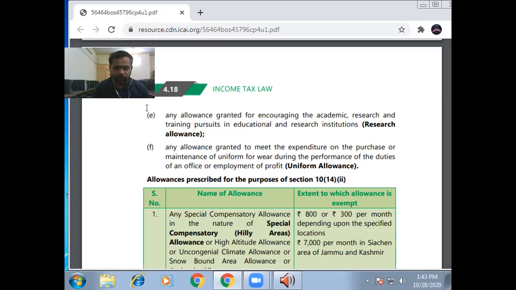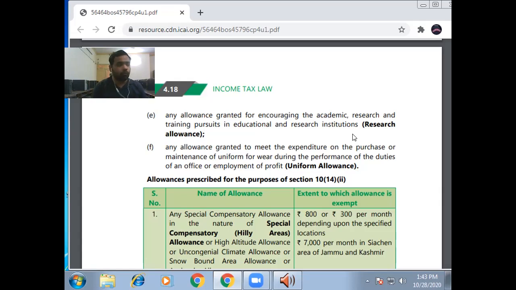And if any employee is conducting research and development for the organization, then this research allowance is also exempted from income tax. Any allowance granted for encouraging academic and research and training pursuits in education and research institutes, this is research allowance and is completely exempt from income tax.